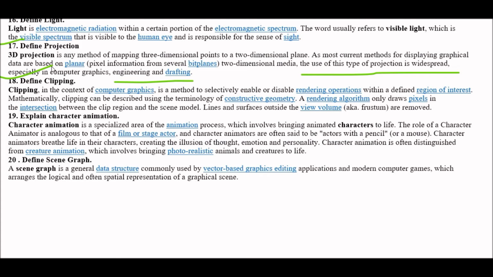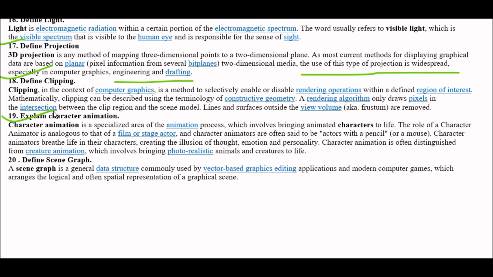Okay. Next question. Explain character animation. Answer is character animation is a specialized area of the animation process which involves bringing animated characters to life. The role of a character animator is analogous to that of a film or stage actor, and character animators are often said to be actors with a pencil or a mouse. Character animators breathe life into their characters, creating the illusion of thoughts, emotion, and personality.